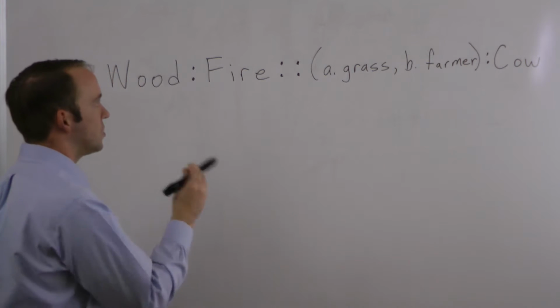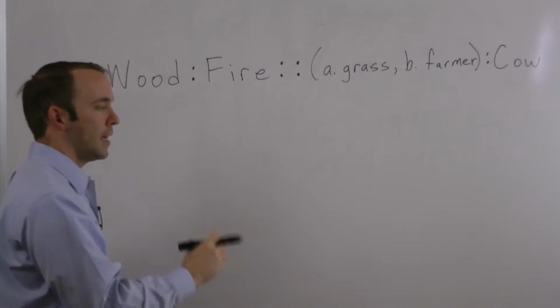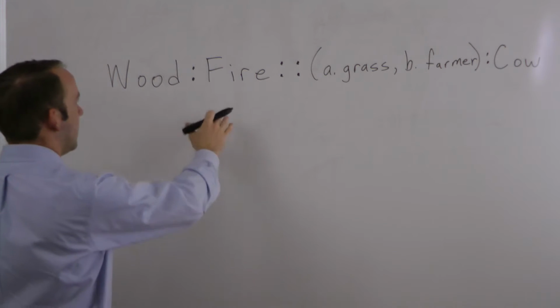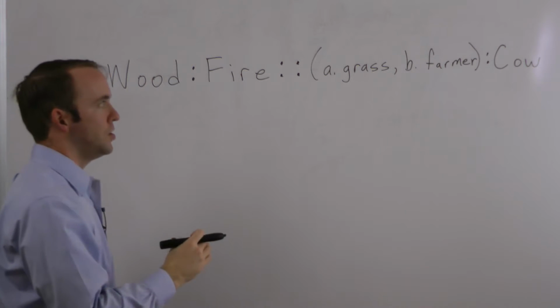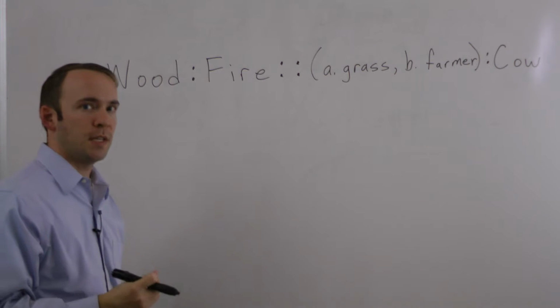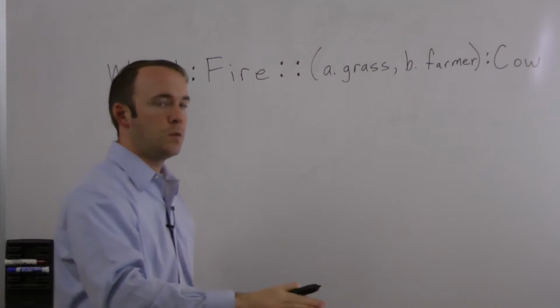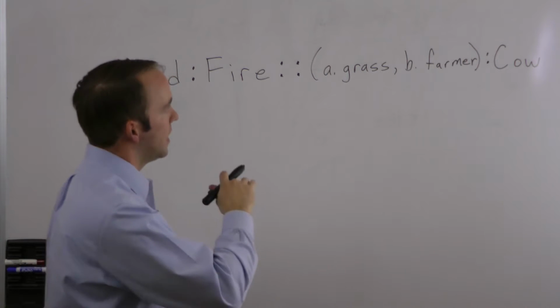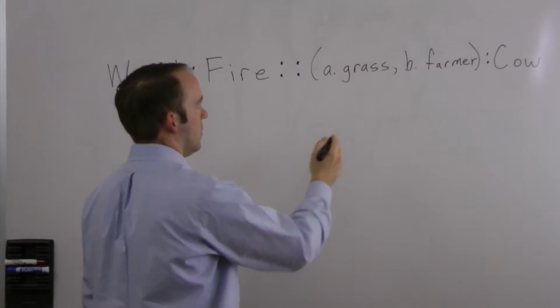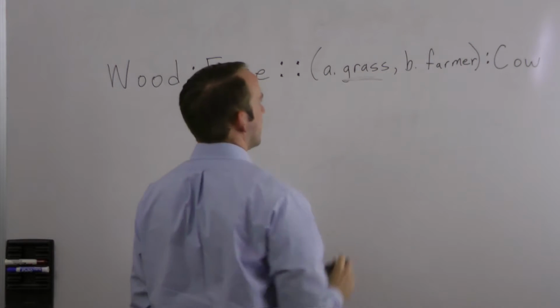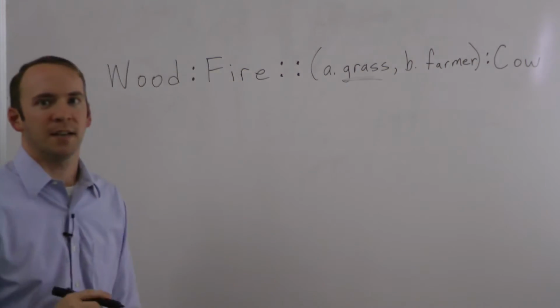And so as you can see, you start with a sentence that connects the two words, creates the relationship. You fine-tune your sentence to dial it in and make it more exact, where it excludes the other answer choice and narrows it in on the one that's going to be correct, in this case, which would be grass.